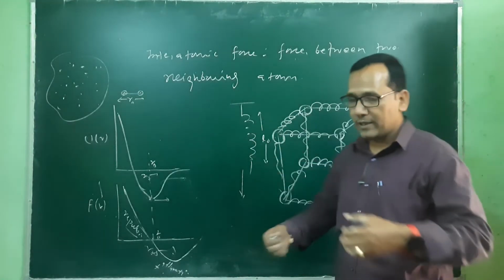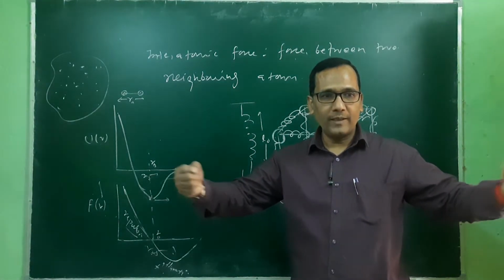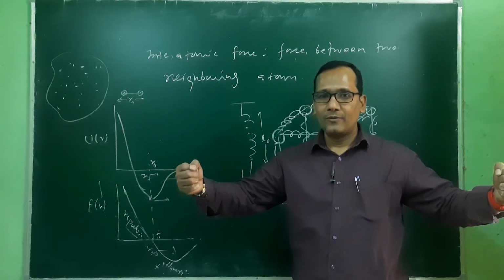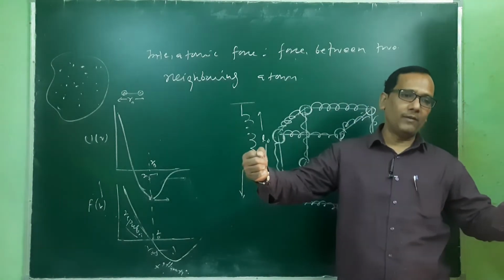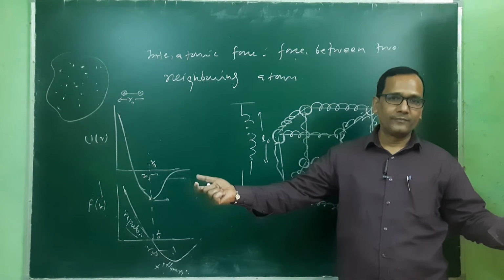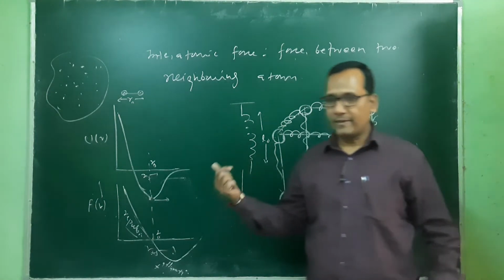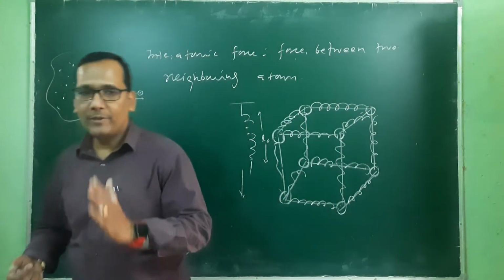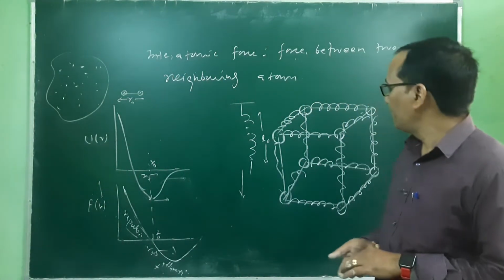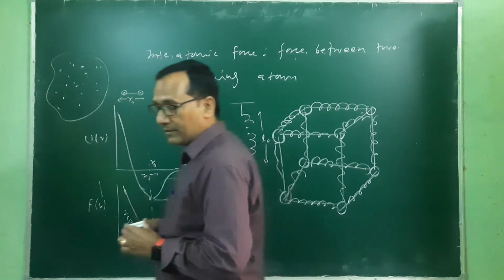You can stretch a spring up to a level; if you stretch it too much, the spring does not return to its original shape. So this behavior is up to a particular level. After that, the spring may be broken. That limit is known as the elastic limit. We will discuss that particular term later on.